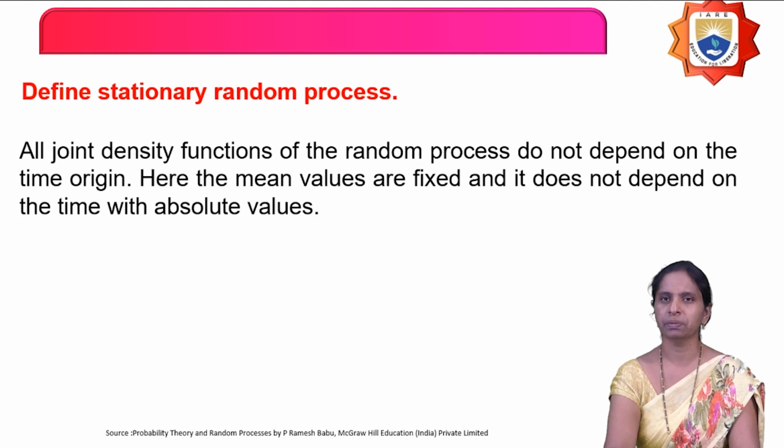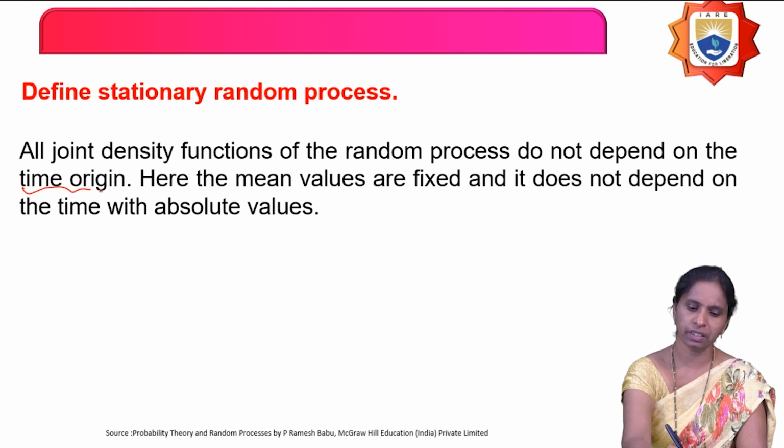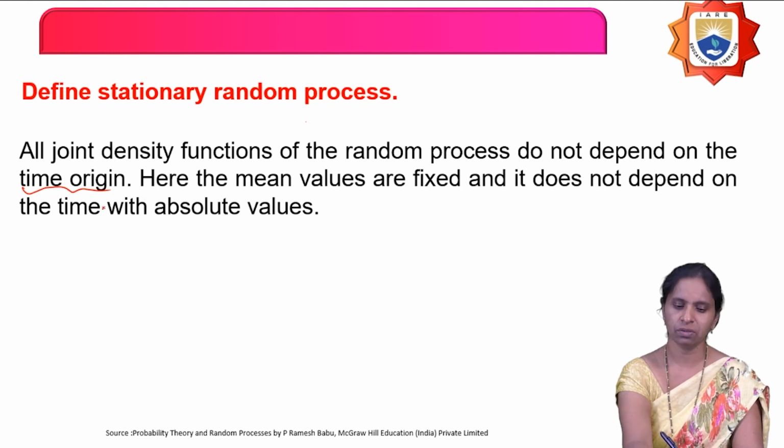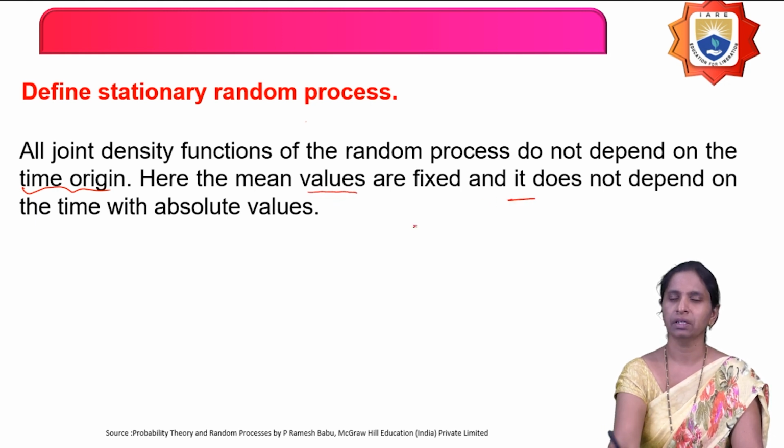Next, define stationary random process. What is a stationary random process? If all the joint density functions of the random process do not depend upon a shift in time, it is called a stationary random process. The mean values are fixed, not depending upon the time but only on the time difference. So, this is the definition of a stationary random process.